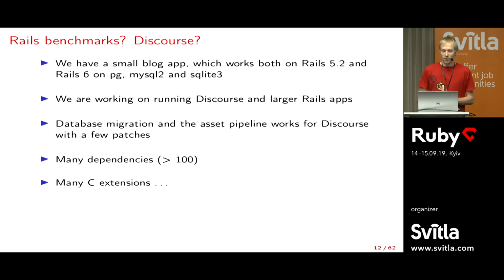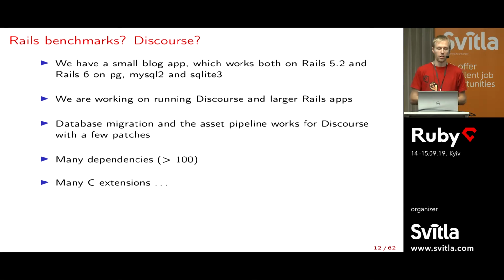Of course, the main question is, do you run Rails yet? Well, it's a difficult question to answer. Yes, we run some parts of Rails, and for instance, we have a small blog app that we test in CI. It works now on both Rails 5.2 and Rails 6, and it also uses different database adapters like Postgres, MySQL, or SQLite3. We're currently working on better compatibility with more Rails apps, notably Discourse, which is well known, and other larger Rails apps. We have some parts working already, but we need to fix the underlying bugs so it just works out of the box.